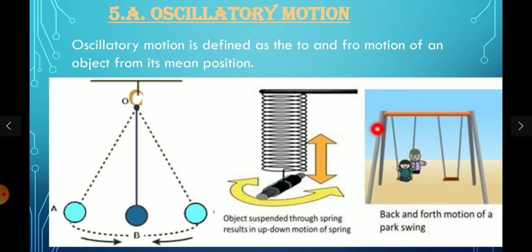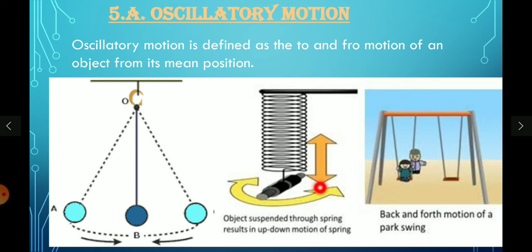In this picture we can understand it better. We all have played on a swing in our childhood. When we start, we keep on swinging until it comes to rest again. So this motion is also called oscillatory motion.